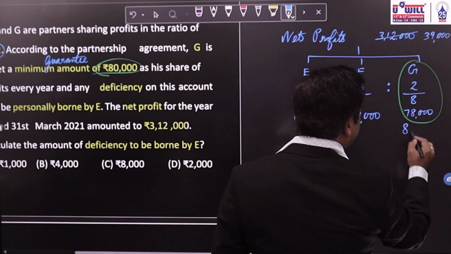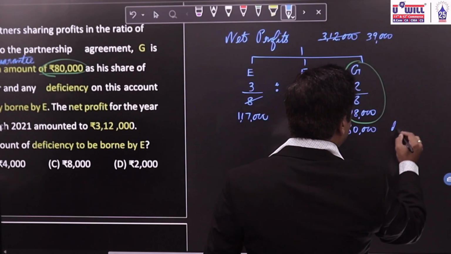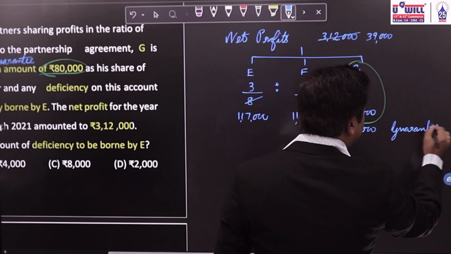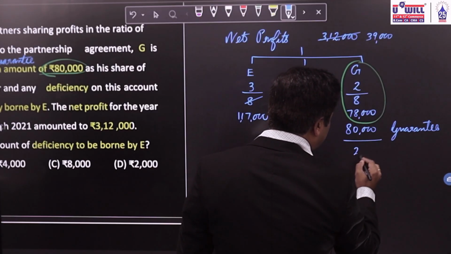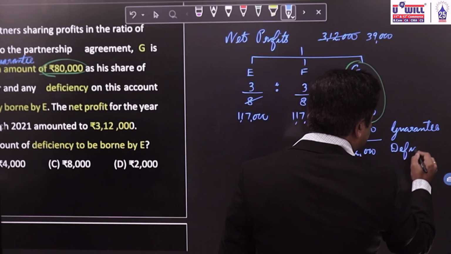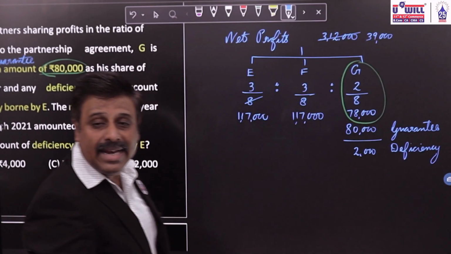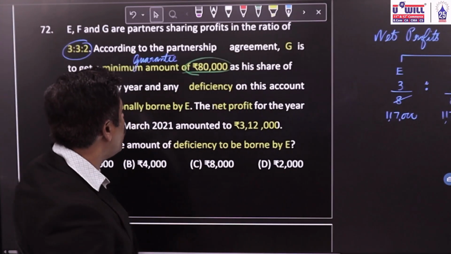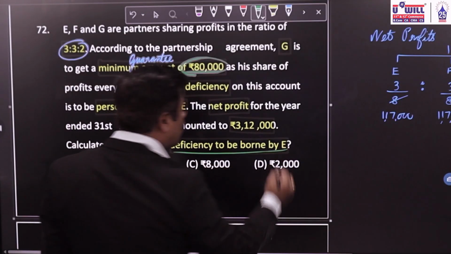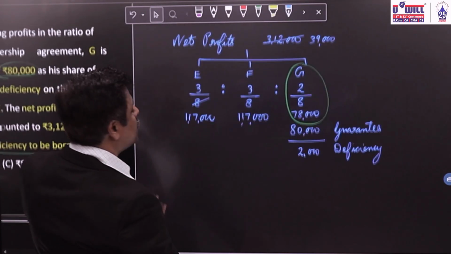If he has been guaranteed 80,000, what is the deficiency? 2,000. He is getting 2,000 rupees less. Now, who is going to bear this deficiency? The entire deficiency is going to be borne by E only. So, the entire 2,000 we will subtract from E's share.